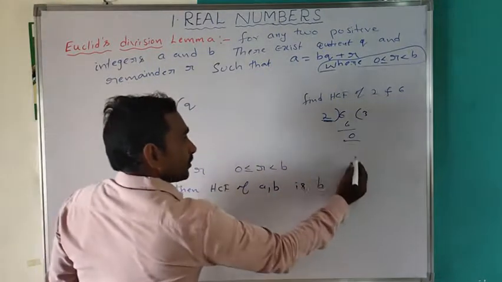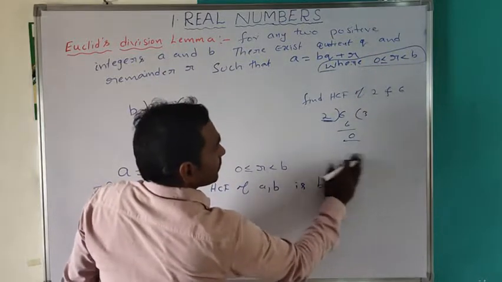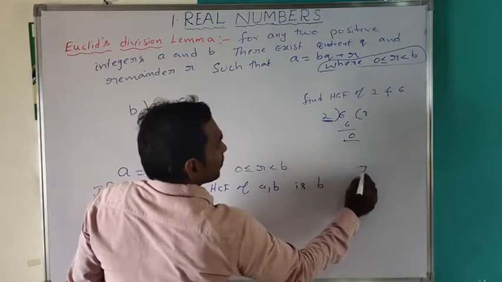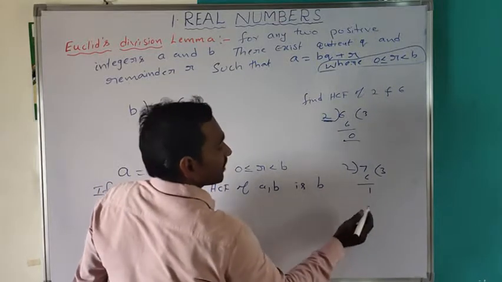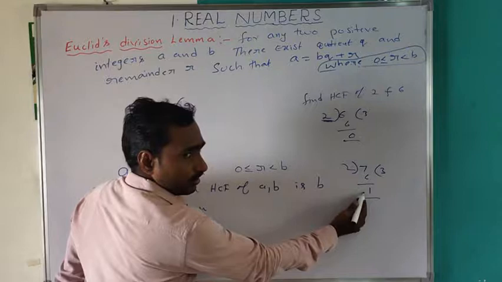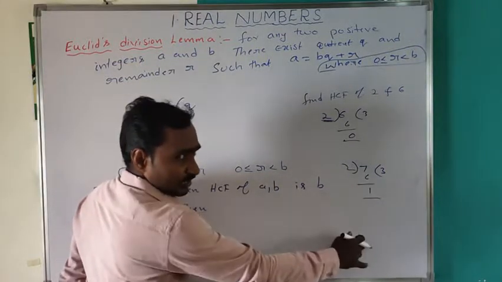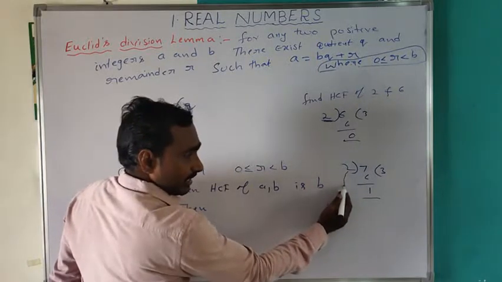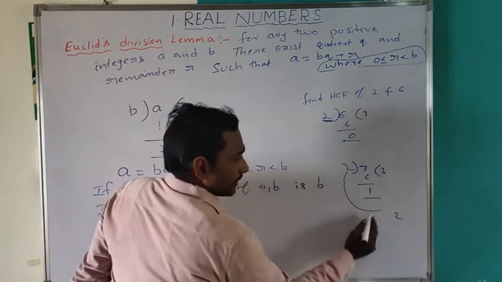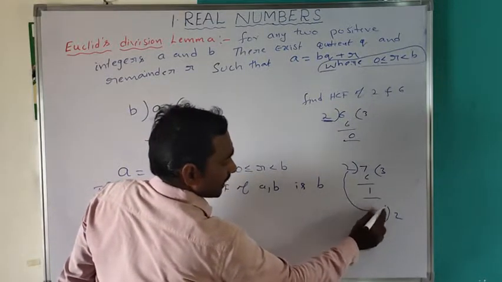Suppose 7 divided by 2. Here 2 3s are 6, remainder is 1, so the remainder is not equal to 0. This process continues till the remainder becomes 0. Take the divisor as the new dividend and the remainder as the new divisor.